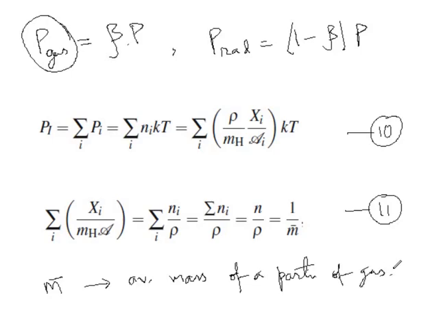Fine. Now let us define mu as the mean molecular weight. Let us define mu to be the mean molecular weight or mean atomic mass, to be the atomic mass of an average mass, so that what will we have?